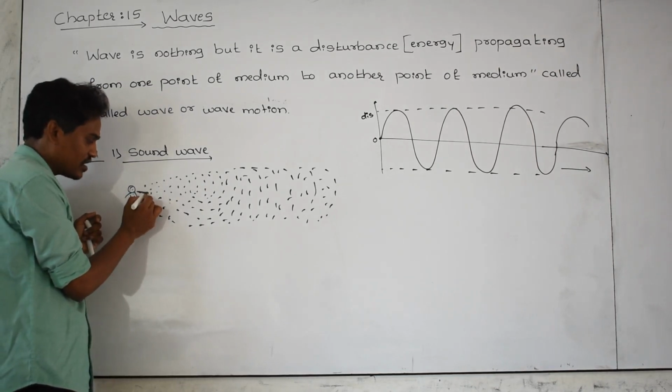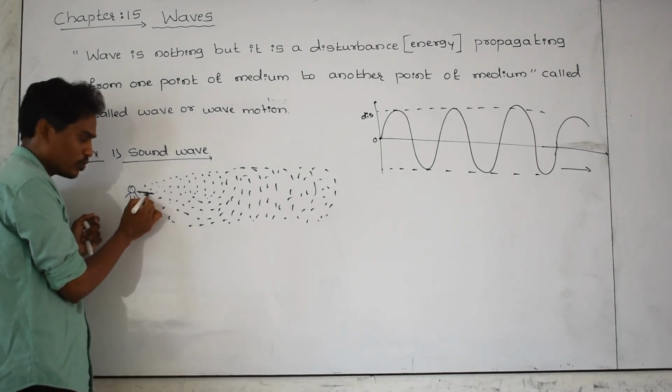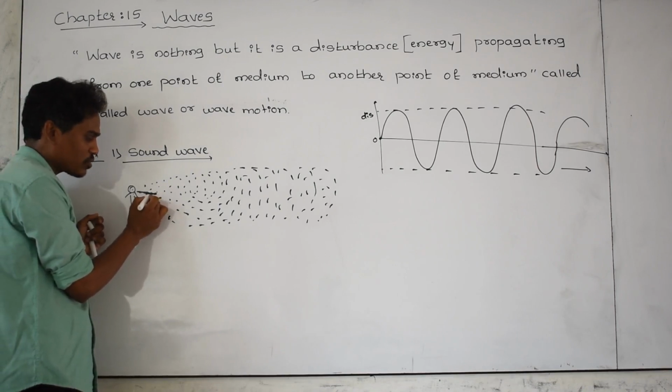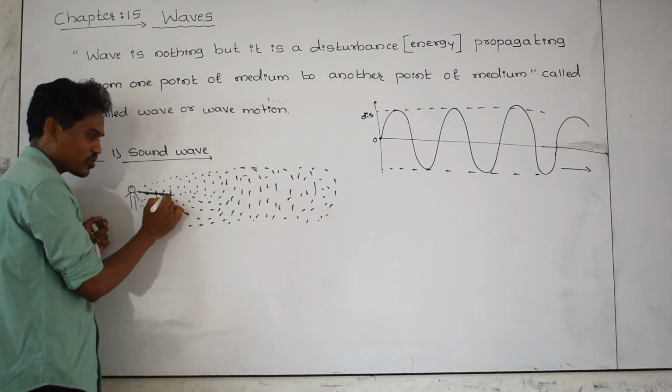And again, this particle gets disturbed by this particle, and then this starts SHM too. Because of the disturbance of this particle, the side particles also start vibrating. And because of this particle, the side particles also start vibrating. Because of its disturbance, the side particles also start vibrating.